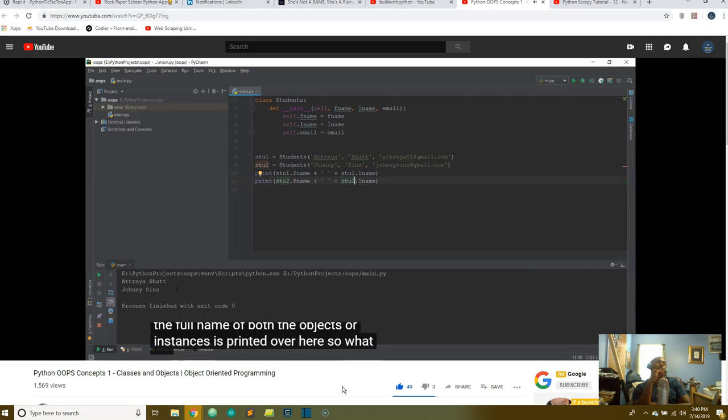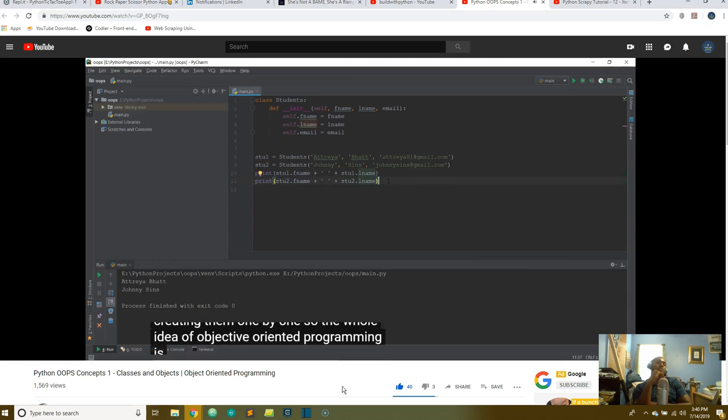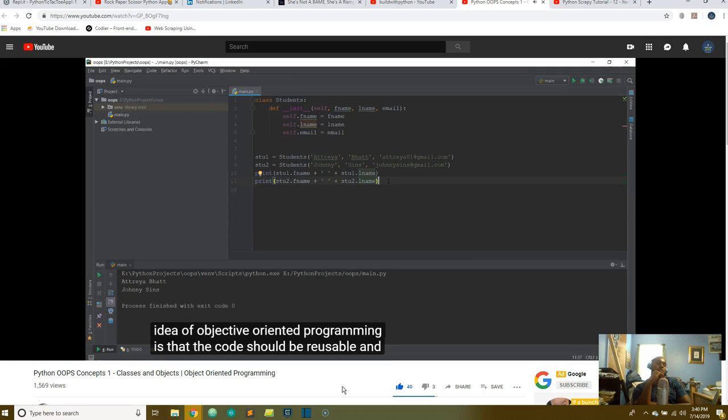So what we are going to do is, instead of creating them one by one, the whole idea of object-oriented programming is that the code should be reusable. If there are, for example, hundreds of students in a class, we can't just print out their full names one by one. We have to make sure that we can just create a function inside a class and print out the name very, very quickly.